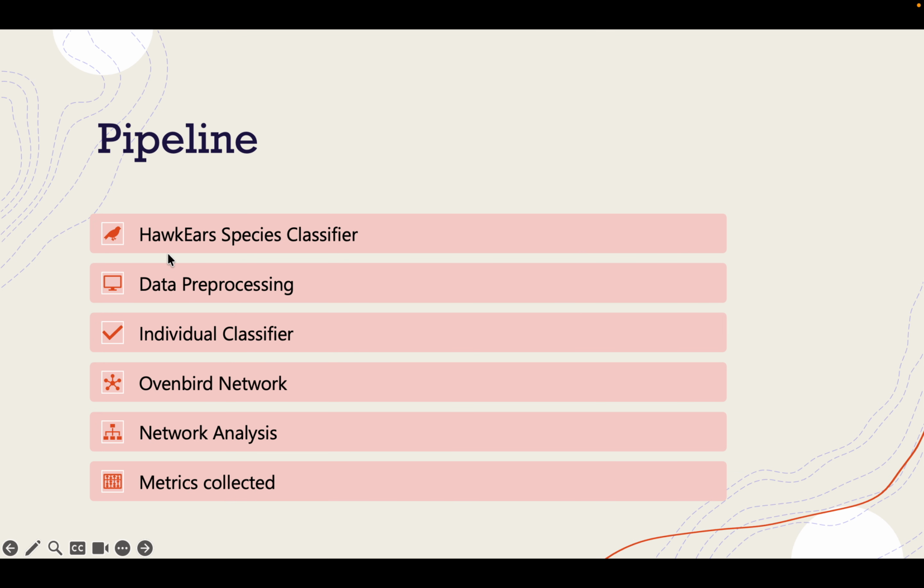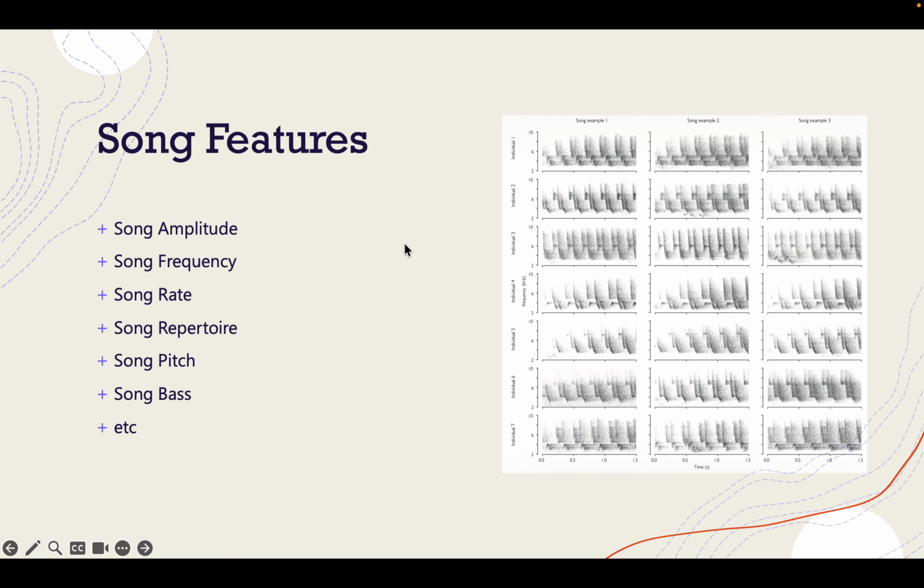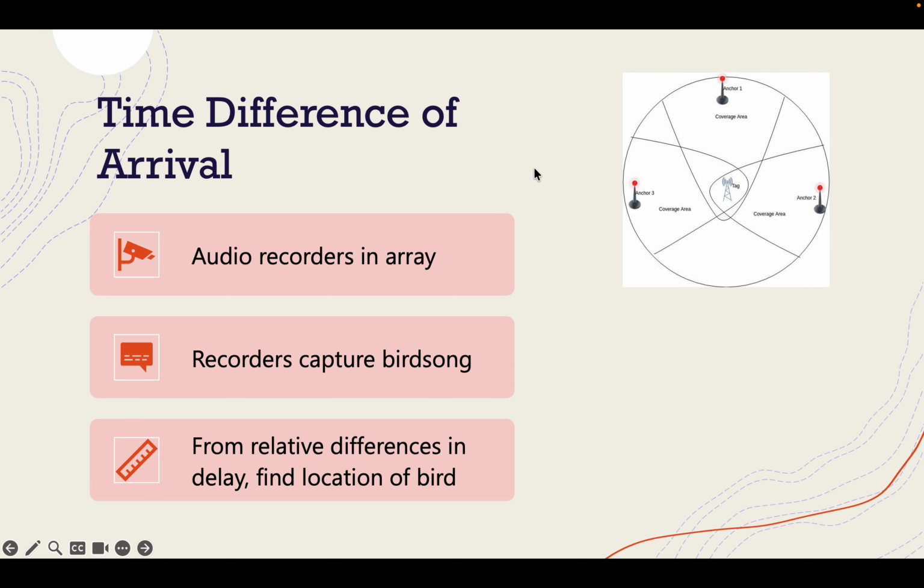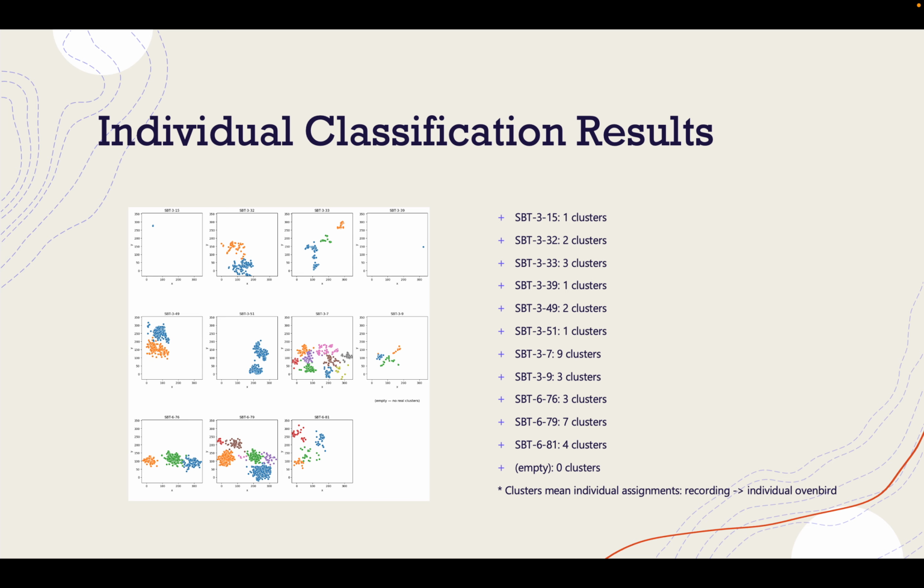So the pipeline that I ran is essentially HawkEars first, then data, then individual, and then for my main contribution, I made an ovenbird network, I analyzed the network, and then I collected some metrics. Essentially these are some features within the songs that the classifiers picked up, and TDOA is a mechanism that was used. For my individual classification results that I ran using the Kids' Lab's previous developments, I found that this array had the most individuals.